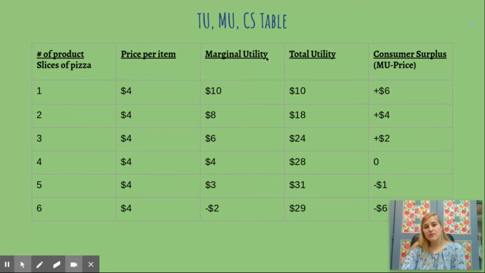Marginal utility, MU, that's this column, minus the price, which is this column. 10 minus 4 is 6, and it's a positive number. Okay, so let's go to my second slice of pizza.